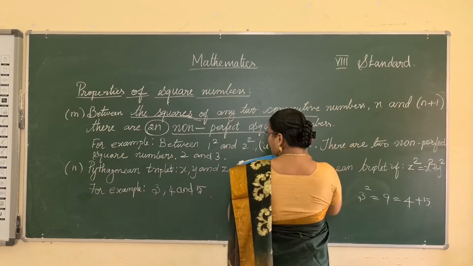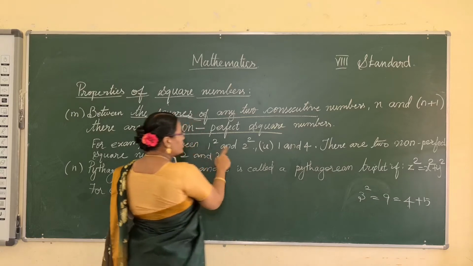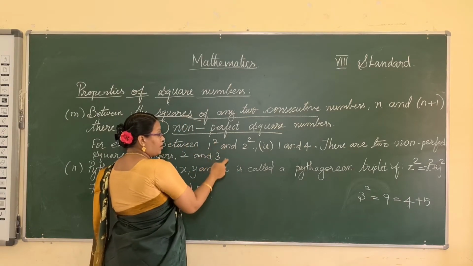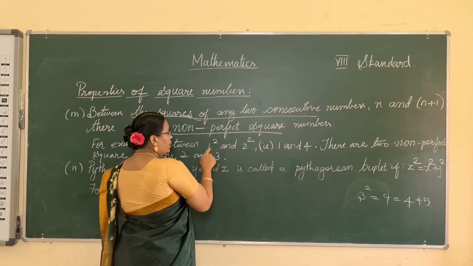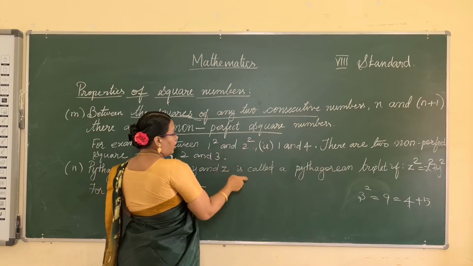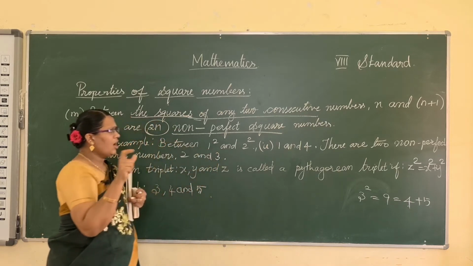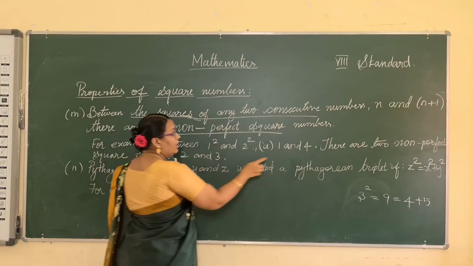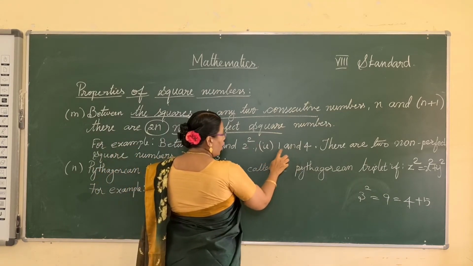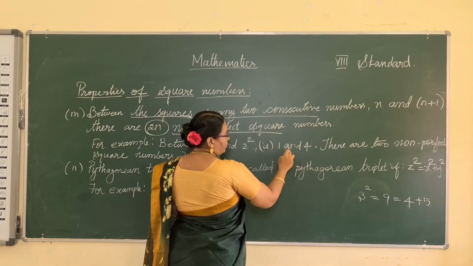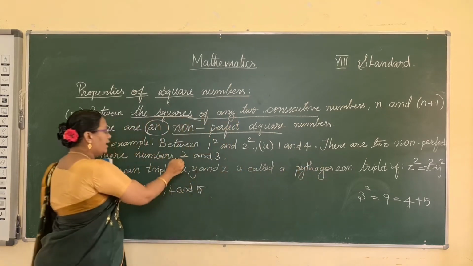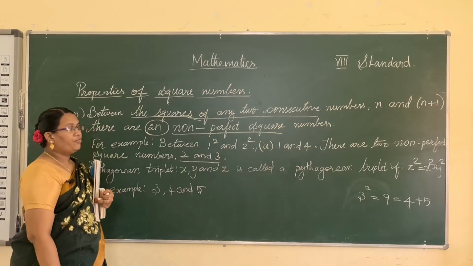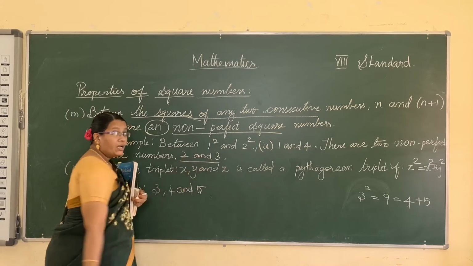See, for example, between 1 squared and 2 squared, these are 2 consecutive square numbers, is it? 1 squared, the next square is 2 squared. So how many non-perfect squares are between 1 squared and 2 squared? What is the value of 1 squared? 1. 2 squared value is 4. So how many numbers between 1 and 4? 2 and 3. These two are non-perfect squares.